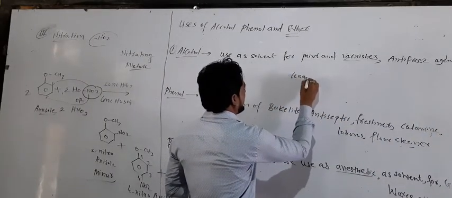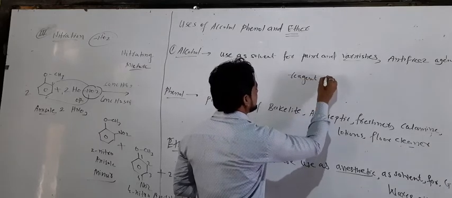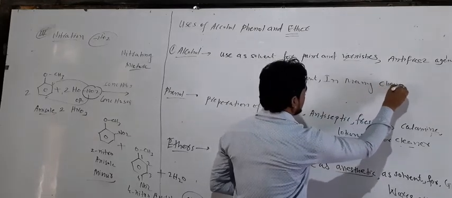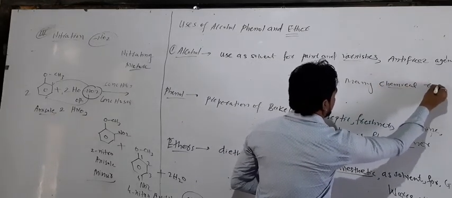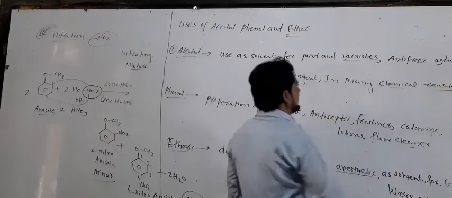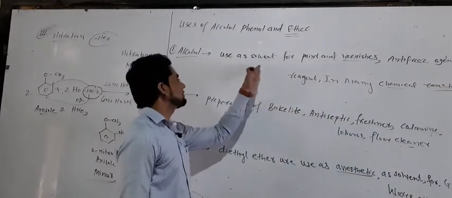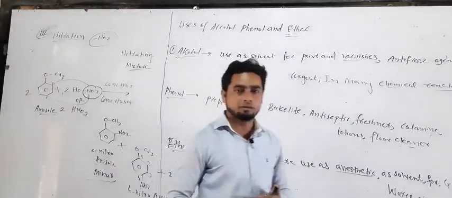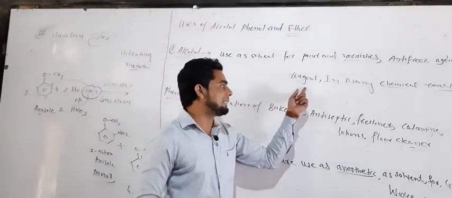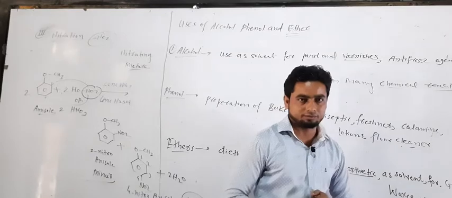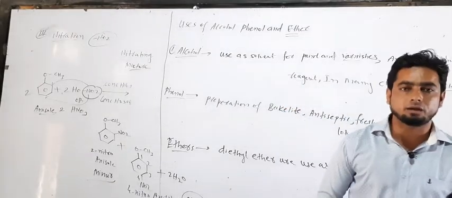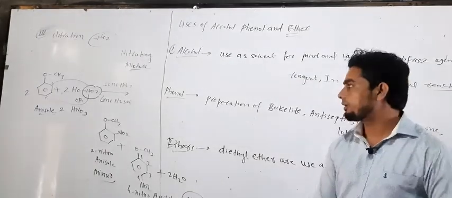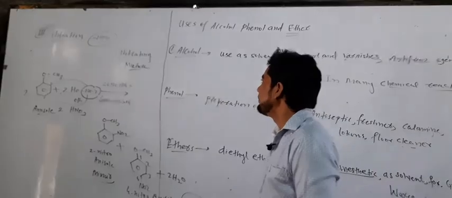Alcohols are also used as reagent in many chemical reactions. Clear? So in this way alcohol is used as solvent for paint and varnish, then as antifreeze agent in the automobile, and last as a reagent in many chemical reactions. Clear? We also added some different types of uses of alcohol. It is also used for different types of chemical purposes. Okay?